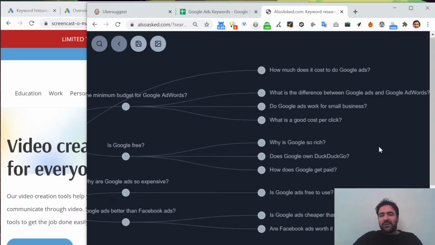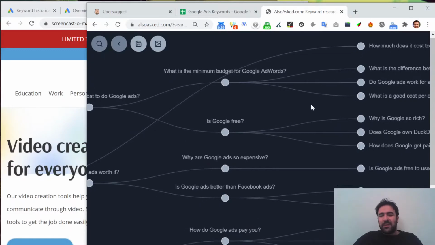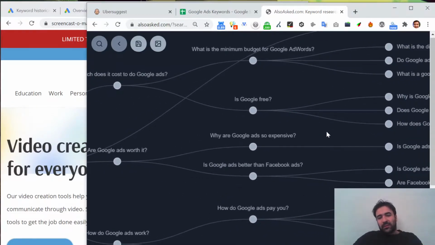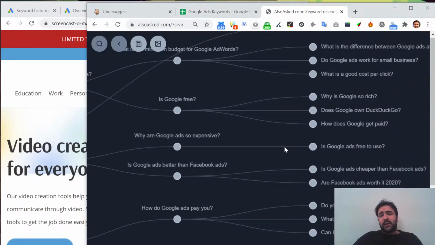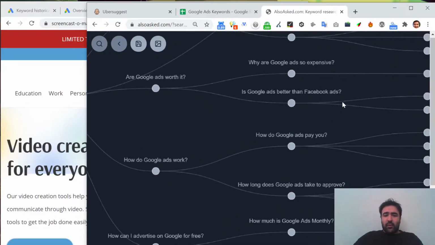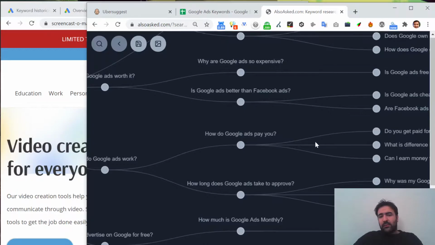Does Google own DuckDuckGo? Okay, starts to become a bit more relevant. But are Google Ads worth it? Why are Google Ads so expensive? Is Google Ads better than Facebook ads? Is it free to use? Do Google Ads work? How do Google Ads pay you?